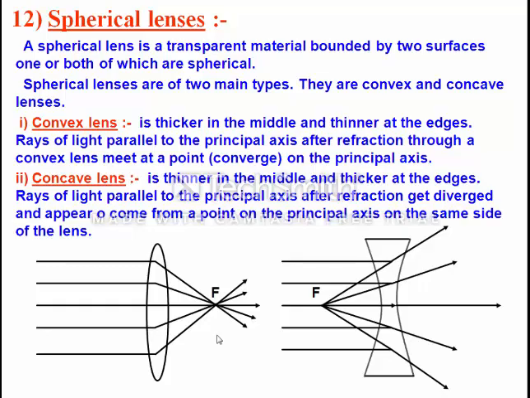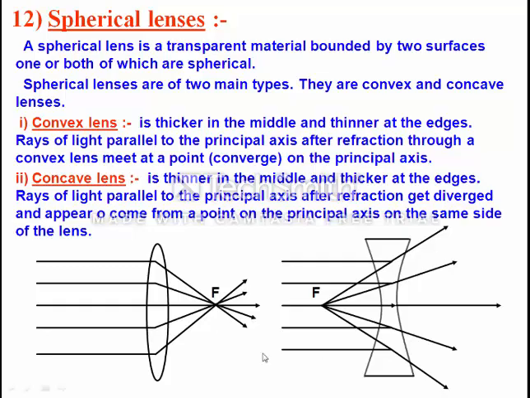It is known as a converging lens because after refraction, not reflection (in a mirror there is reflection, but in a lens there is refraction), all the refracted rays converge at a point. In a mirror, the concave mirror was the converging mirror, but in a lens, the convex lens is the converging lens.